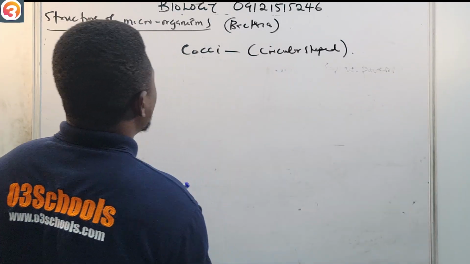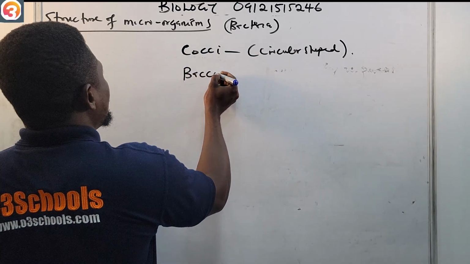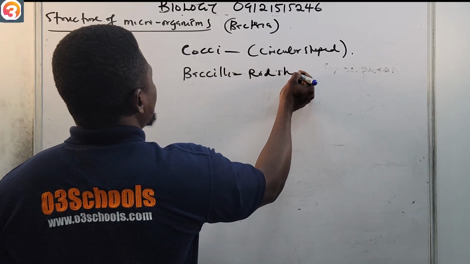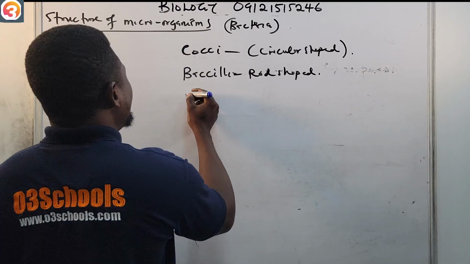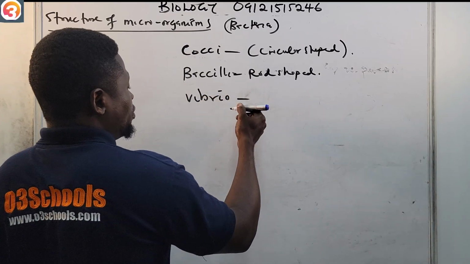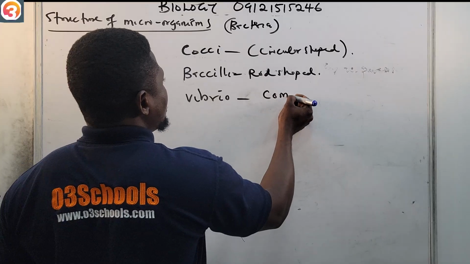Then likewise, we have the bacilli, which are rod shaped. We have the vibrio, which we look at when we talk about cholera. It is comma shaped.